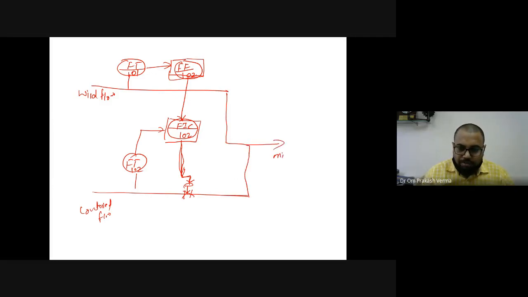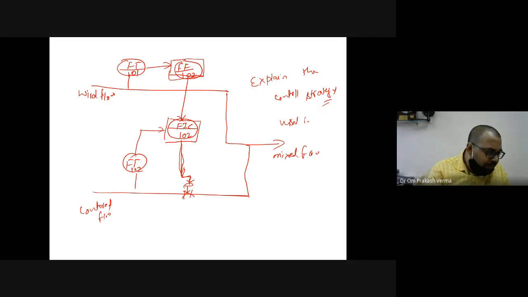The line will come with a mixed flow, right? So the question is: explain the control strategy used in this figure.